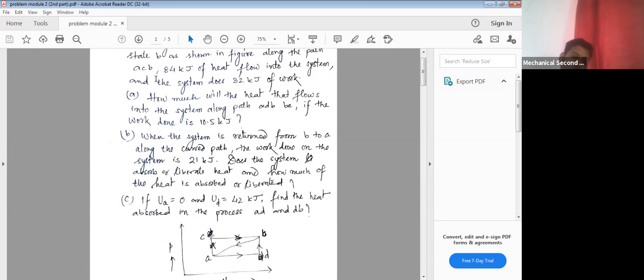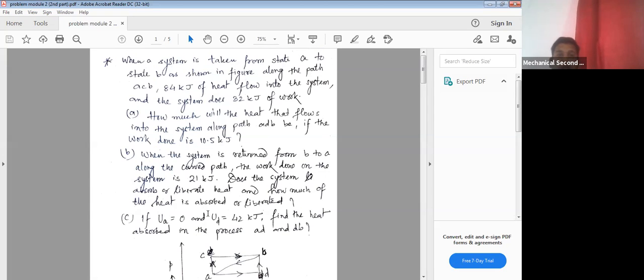Although they have mentioned the path ACB, if the path is not mentioned, then you will have to understand it by means of the arrow. The arrow is already put here. 84 kilojoule of heat flows into the system when the system goes from state A to state B, and the system does 32 kilojoule of work.